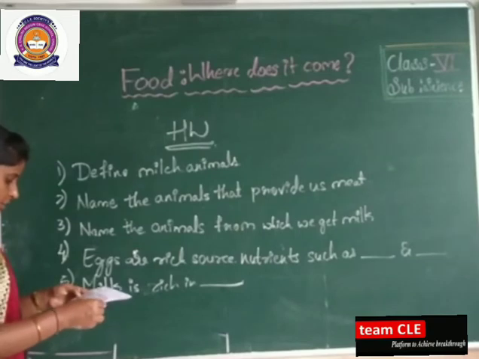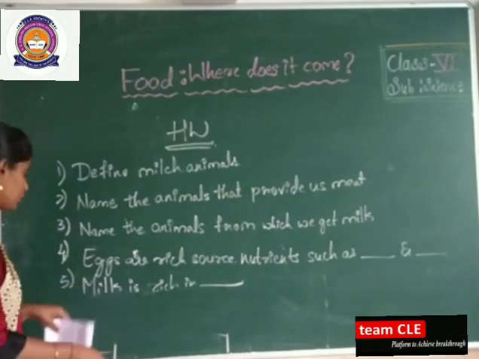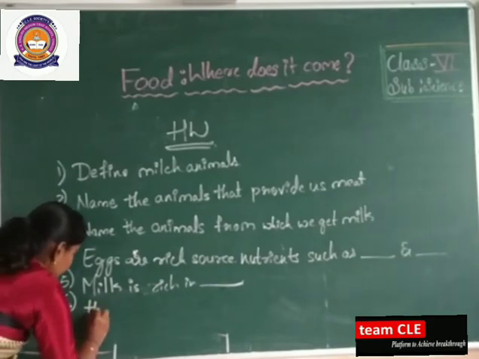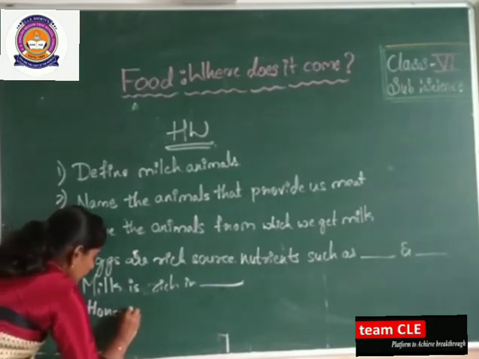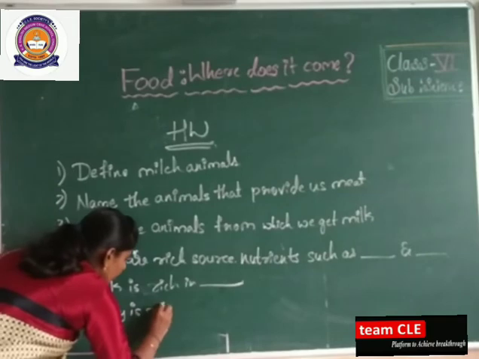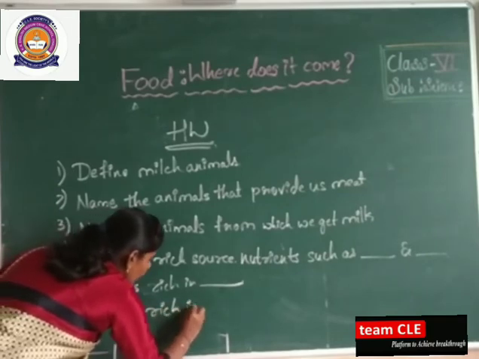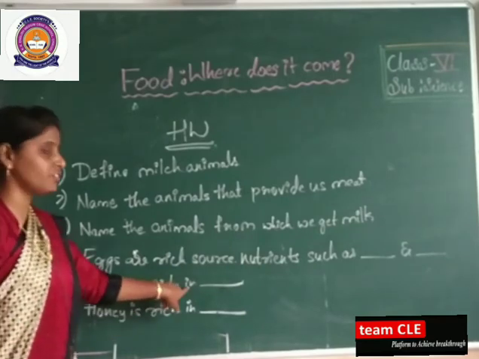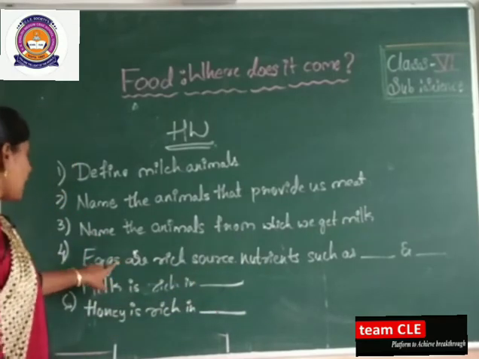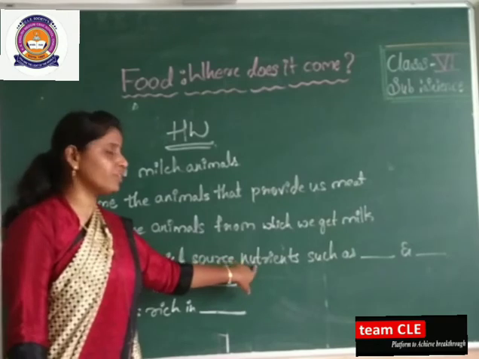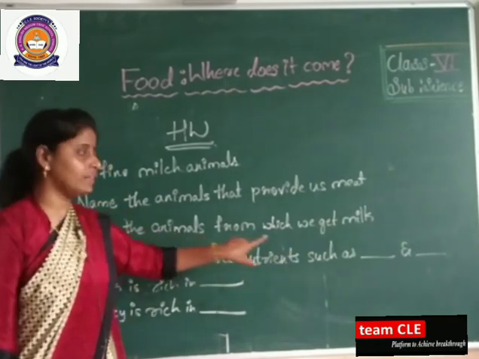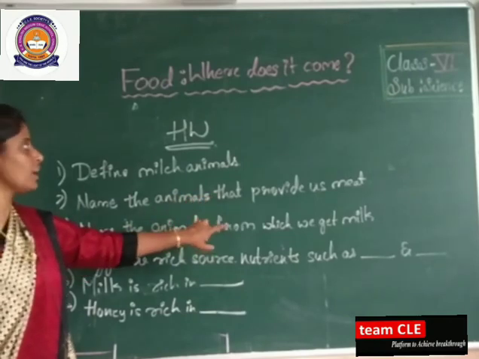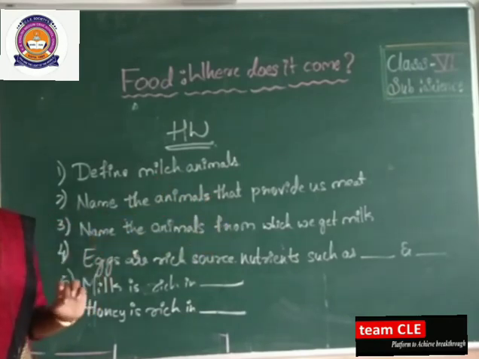And one more question. Honey is rich in carbohydrate. This also you write down. Honey is rich in what? Honey is rich in carbohydrate. Milk is rich in calcium. And eggs are a rich source of nutrients such as proteins and vitamins. And we can name the animals from which we are getting meat and from which we are getting milk, which I also taught you.